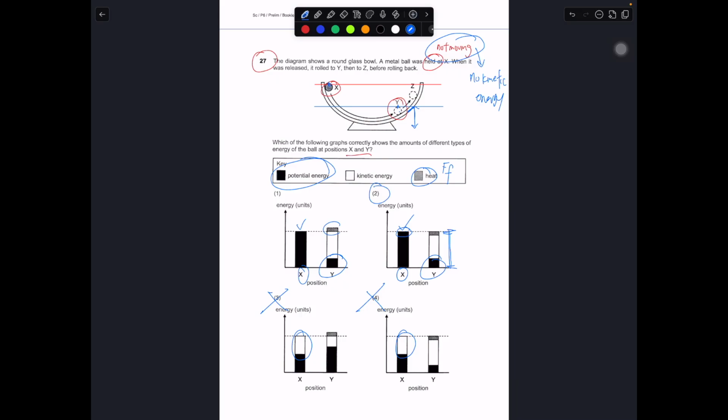This one shows that there's extra energy which is input into the ball, which is not correct, because energy can neither be created nor destroyed. This suggests that the ball has created some energy on its own, which is incorrect, not true. So based on this, 2 is the best answer in this case.